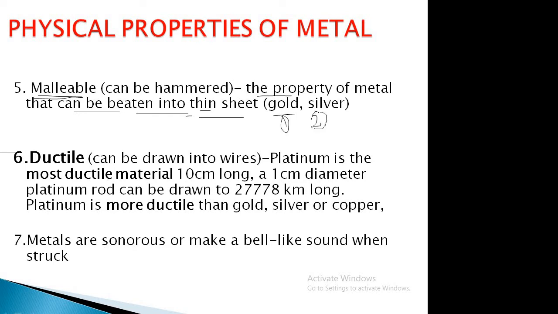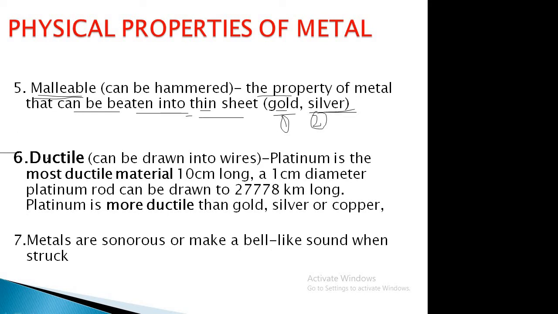Remember these two examples of malleability. The first malleable metal is gold and the second one is silver. Other metals are also there, but in the ranking we can say that gold has the highest malleability and the second one is silver. Okay, this is the fifth point.